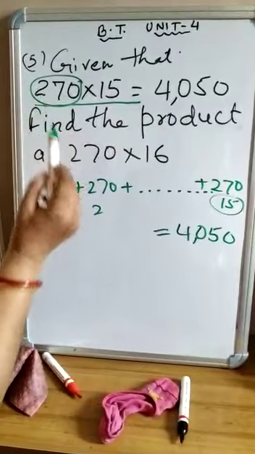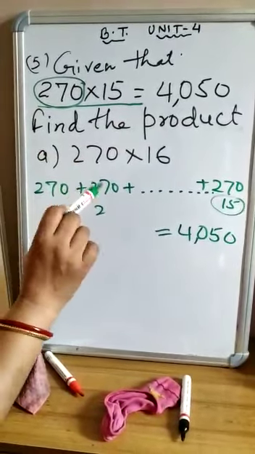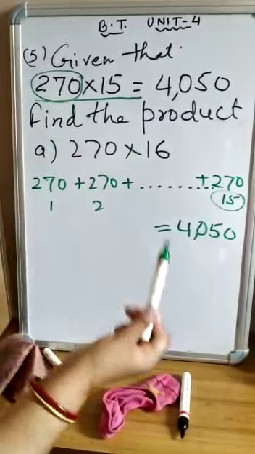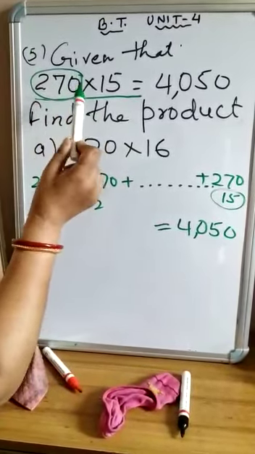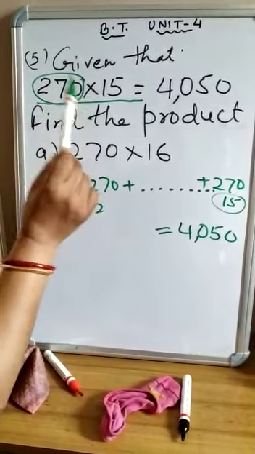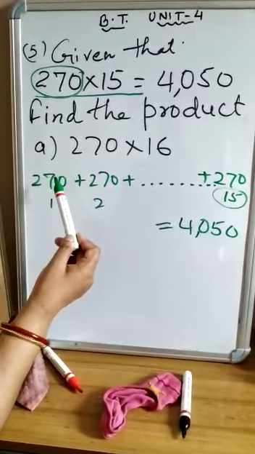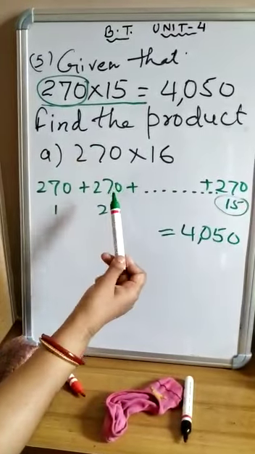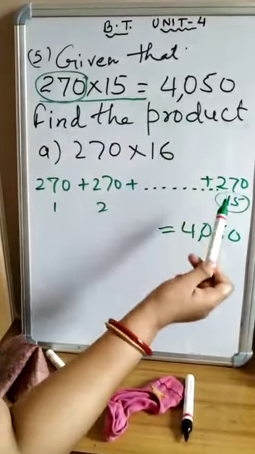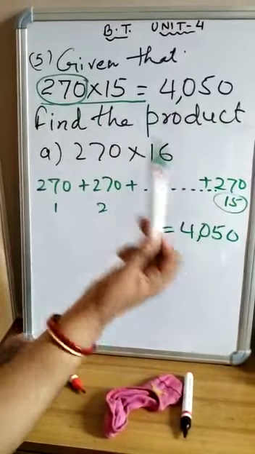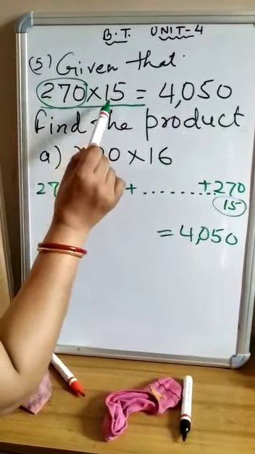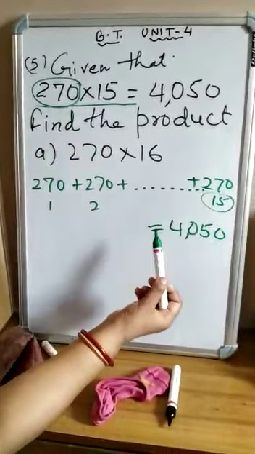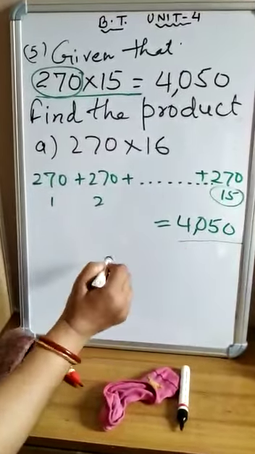Here 270 is repeated, which means it is repeatedly added. The other name of multiplication is repeated addition. So here 270 is repeatedly added: 270 plus 270 plus 270 plus 270 plus 270 plus 270, up to 15 times. After addition it gives 4050.